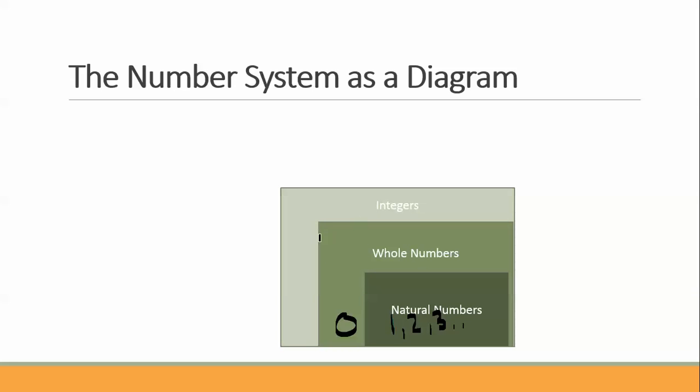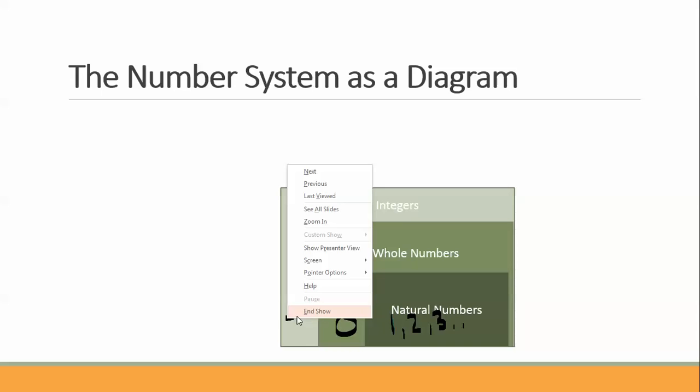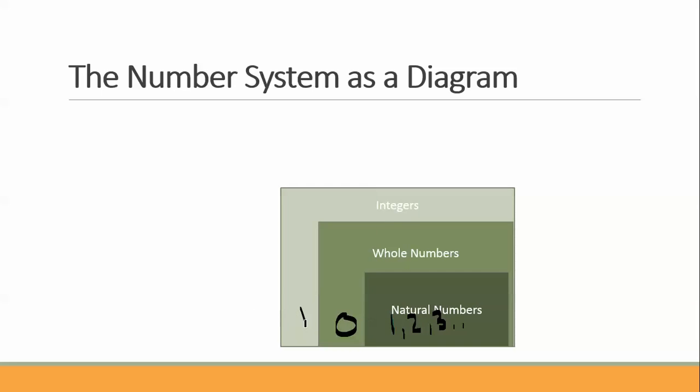Then we add our integers. So integers include whole numbers. Whole numbers is inside integers. And natural numbers is inside whole numbers, which is also inside integers. Plus we have our negative numbers. So -1, -2, -56. All of our negative numbers are also in there.